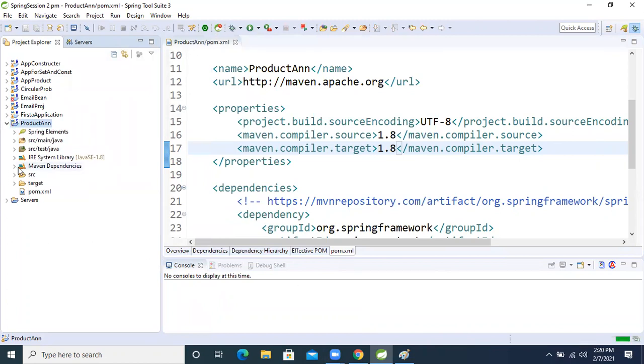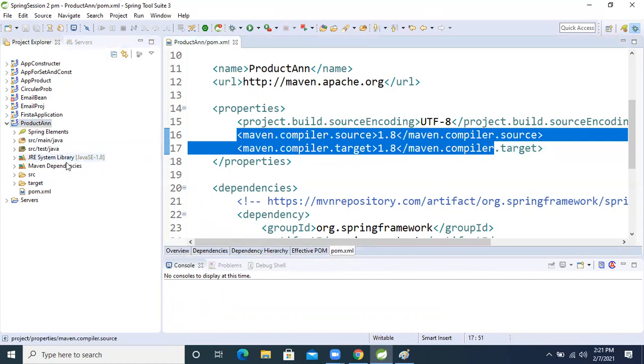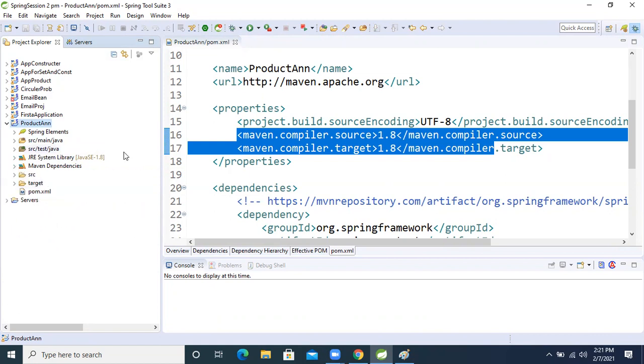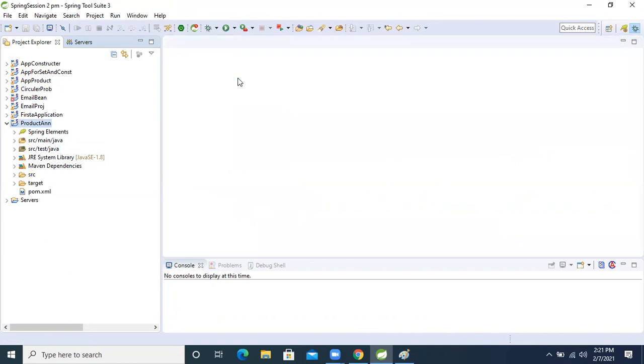Now all the required dependencies came inside the Maven dependencies. The Java SE version has become 1.8. Previously it was showing 1.5, but because of this tag it becomes 1.8. Now all required dependencies, Spring Context, AOP, Beans, Core, whatever is needed to develop one Spring Core application, came inside the classpath.